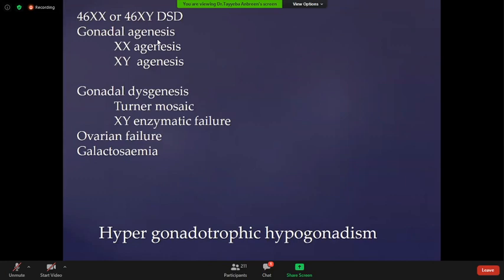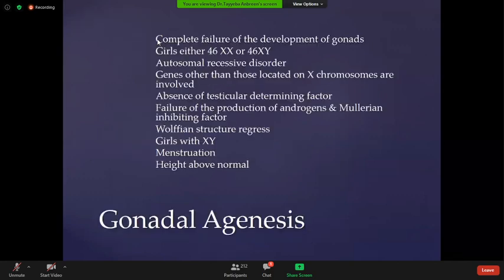Gonadal agenesis is a complete absence of gonads. It occurs in XX chromosome pattern and XY. Gonadal dysgenesis is maldevelopment of gonads. It comes in Turner, mosaic, or XY enzymatic failure. Gonadal agenesis is complete failure of the development of gonads.